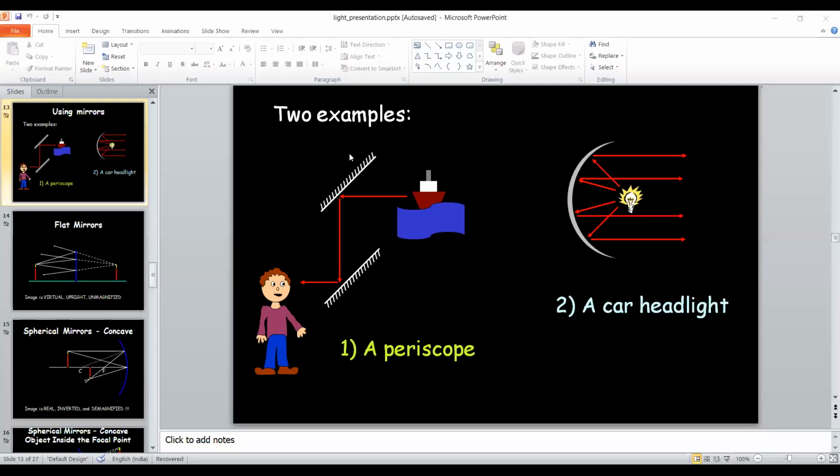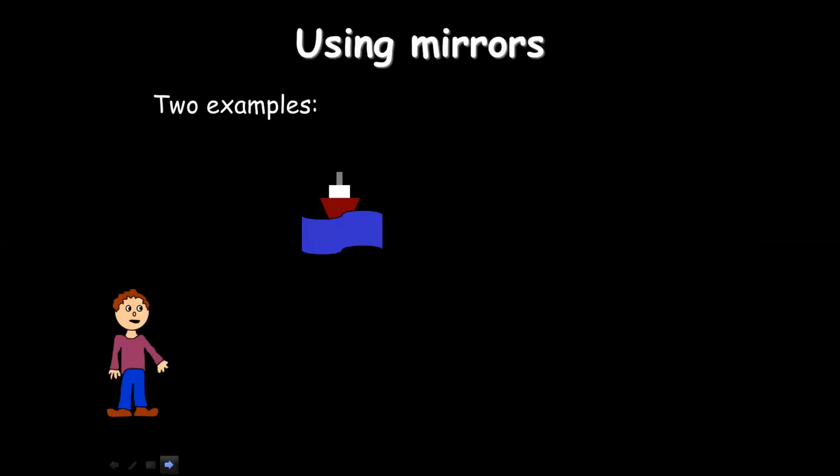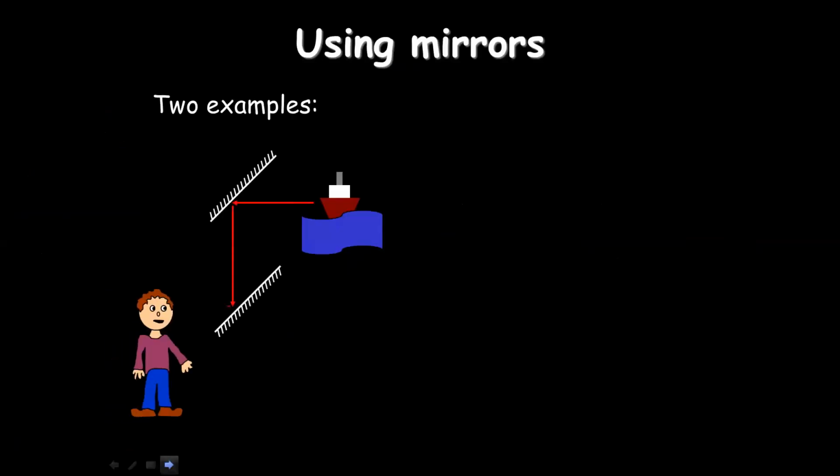Okay, let us come to a point. One use of plane mirrors is the periscope. Soldiers can use it, and in the case of submarines, the people hiding inside the submarines who want to see the outside world use periscopes.